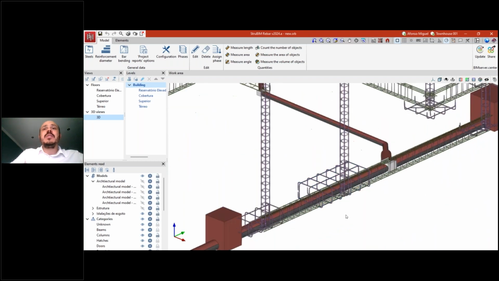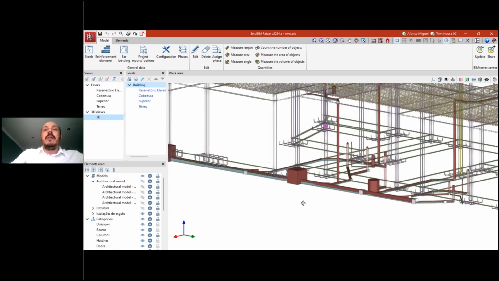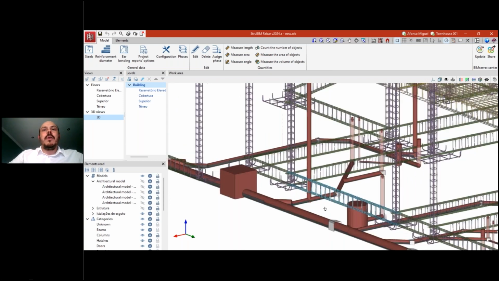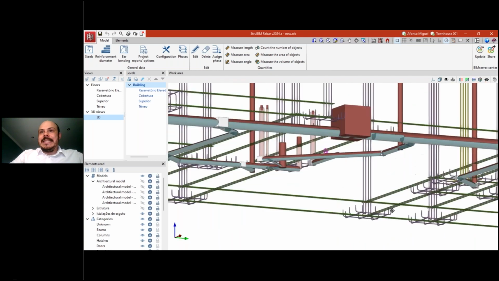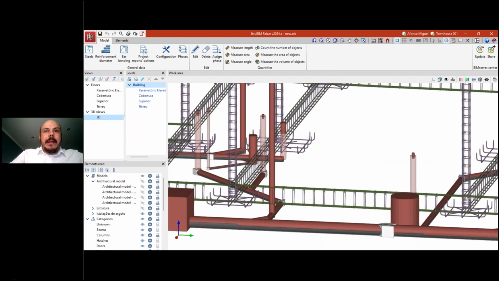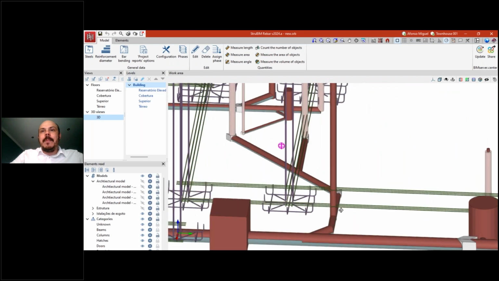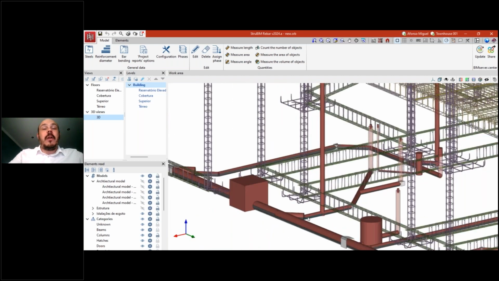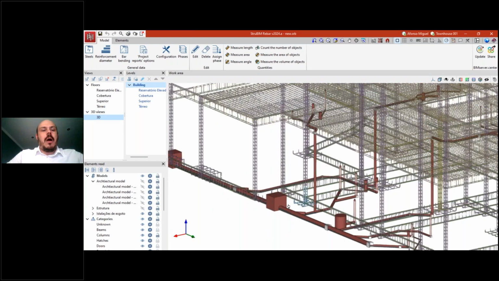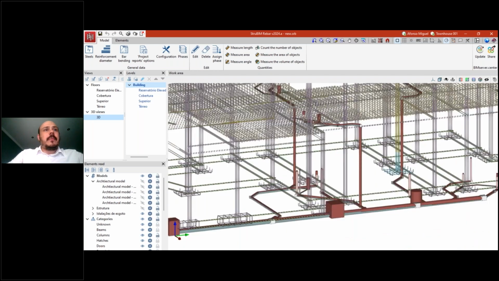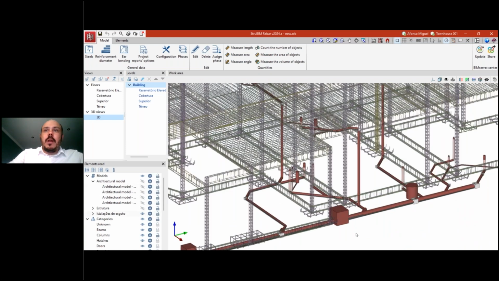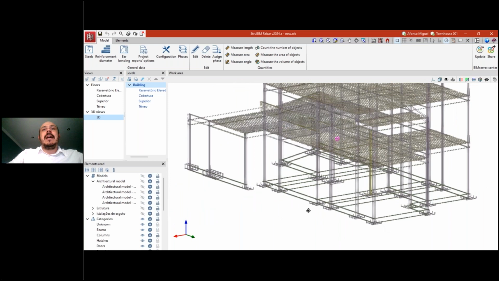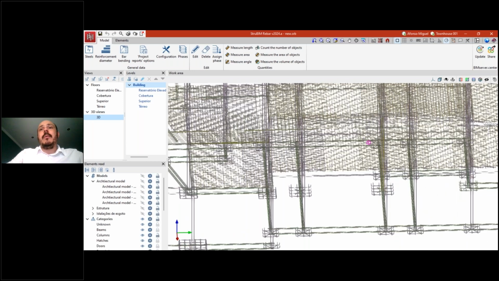Okay, and it's quite nice because I can use this information also to check how the other disciplines are placed in my project. So here I left these pipes from CYPE plumbing activated just to see if I have any problem with the pipes in my structure. That could be very useful to inspect how our team is working. Okay, I can deactivate it. For example, I have one option here. I can deactivate the pipes, and then I have just the rebars that are now available at StruBIM Rebar,